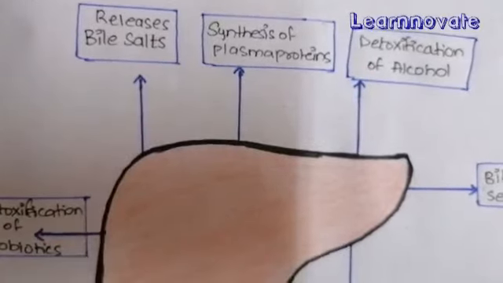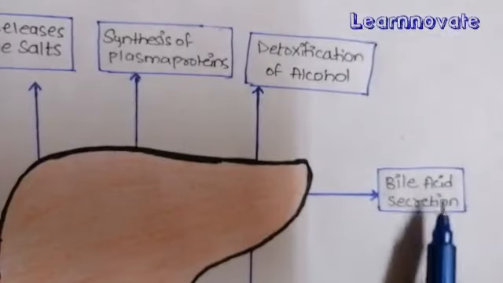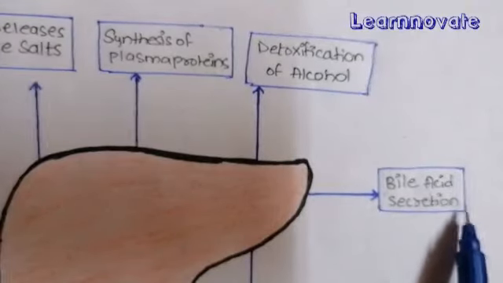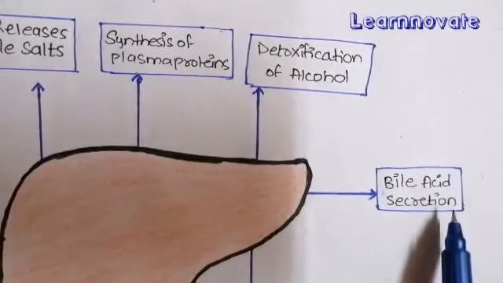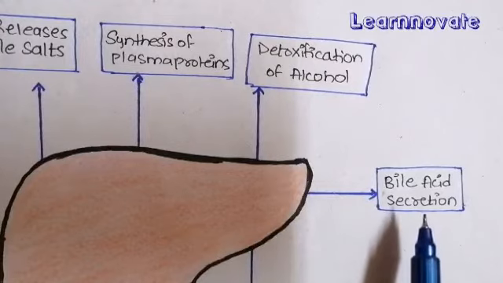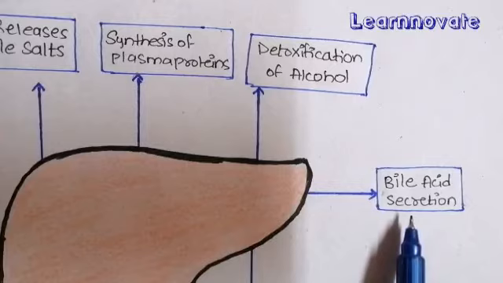In addition, the bile acid secretion, that is the acidic secretion of the primary and secondary bile salts and the bile acid. When they both combine, they form the secondary bile salts, and these secondary bile salts and bile acid are released from the liver as bile through the gallbladder, through the bile duct from the liver.